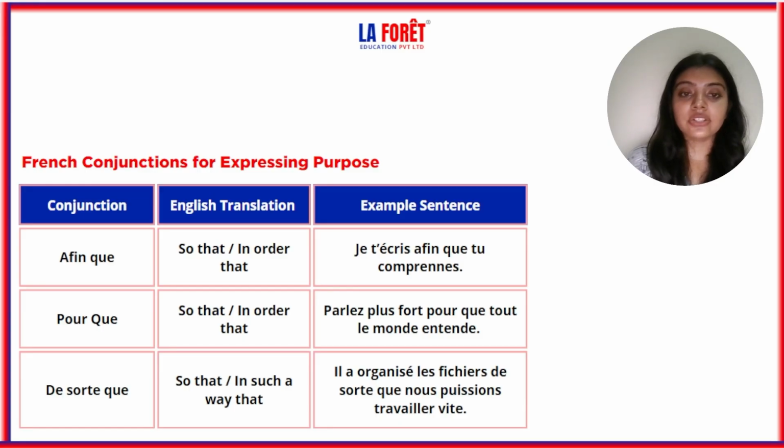So that's how you'll be adding conjunctions for expressing purpose. First is afin que, then pour que, then de sorte que. And the examples are je t'écris afin que tu comprennes. Next is parlez plus fort pour que tout le monde entende. Then last is il a organisé les fichiers de sorte que nous puissions travailler vite.